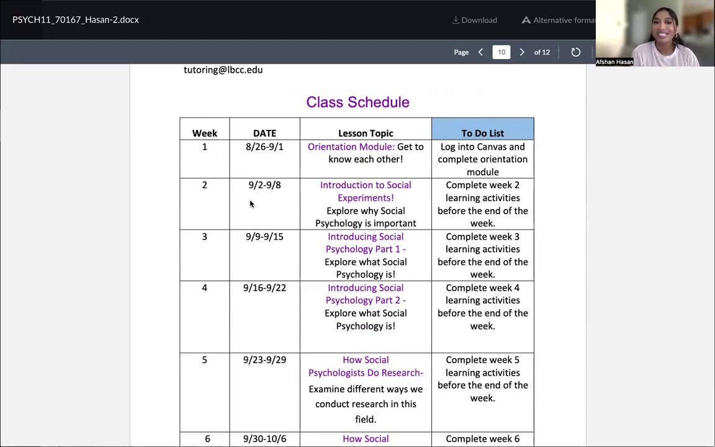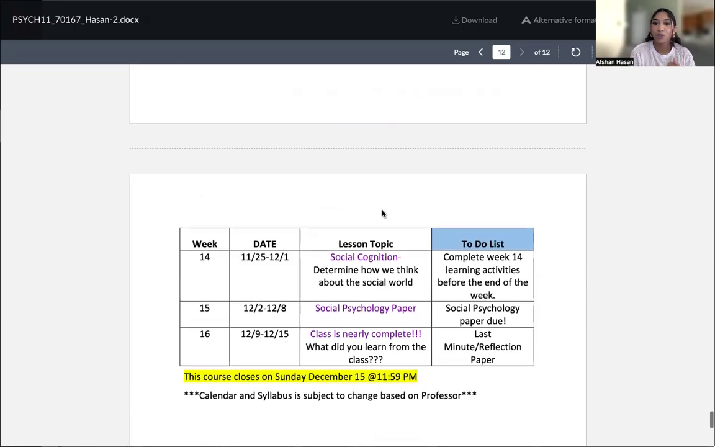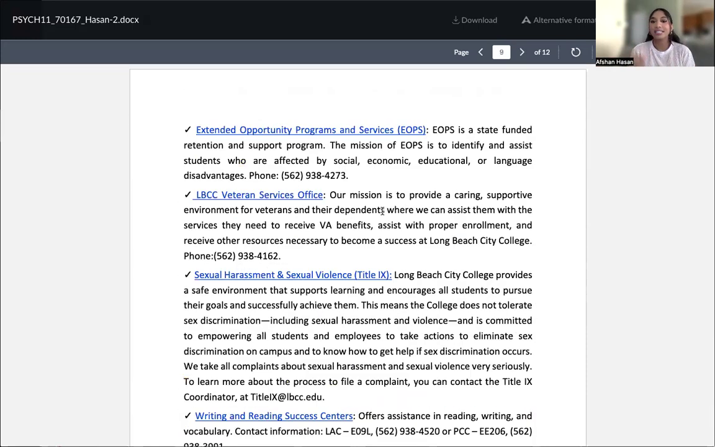Week 2, it tells you the exact dates when everything is due and what we will be doing. Introduction to social experiments, right? So for the entire semester, you know exactly what's going to happen, right? So this is the entire syllabus.